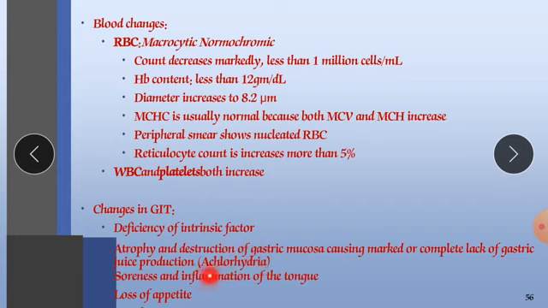That typical condition is called achlorhydria. When HCl production declines to zero, that condition is called achlorhydria, loss of HCl production. Soreness and inflammation of the tongue will occur, and loss of appetite will occur, meaning an anorexia-like condition will develop.